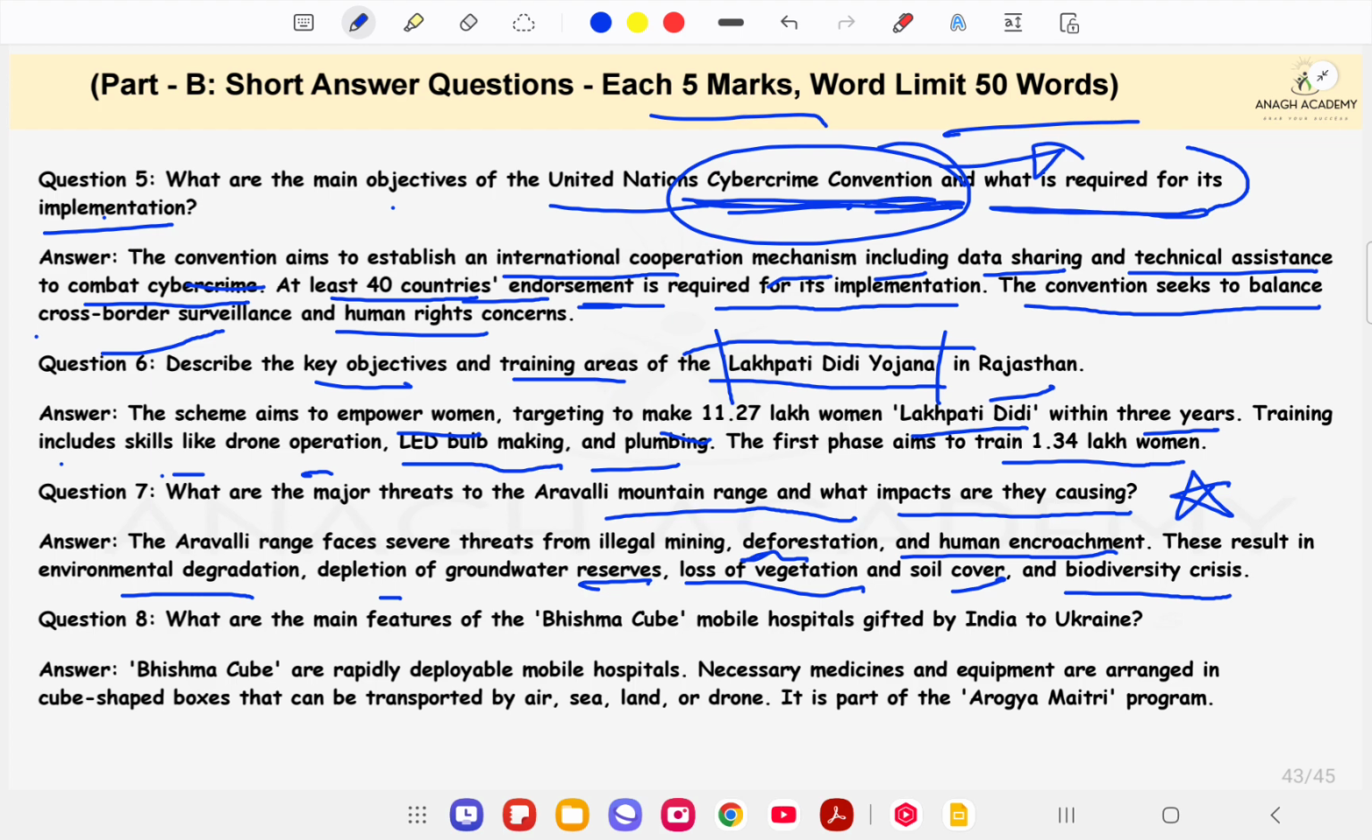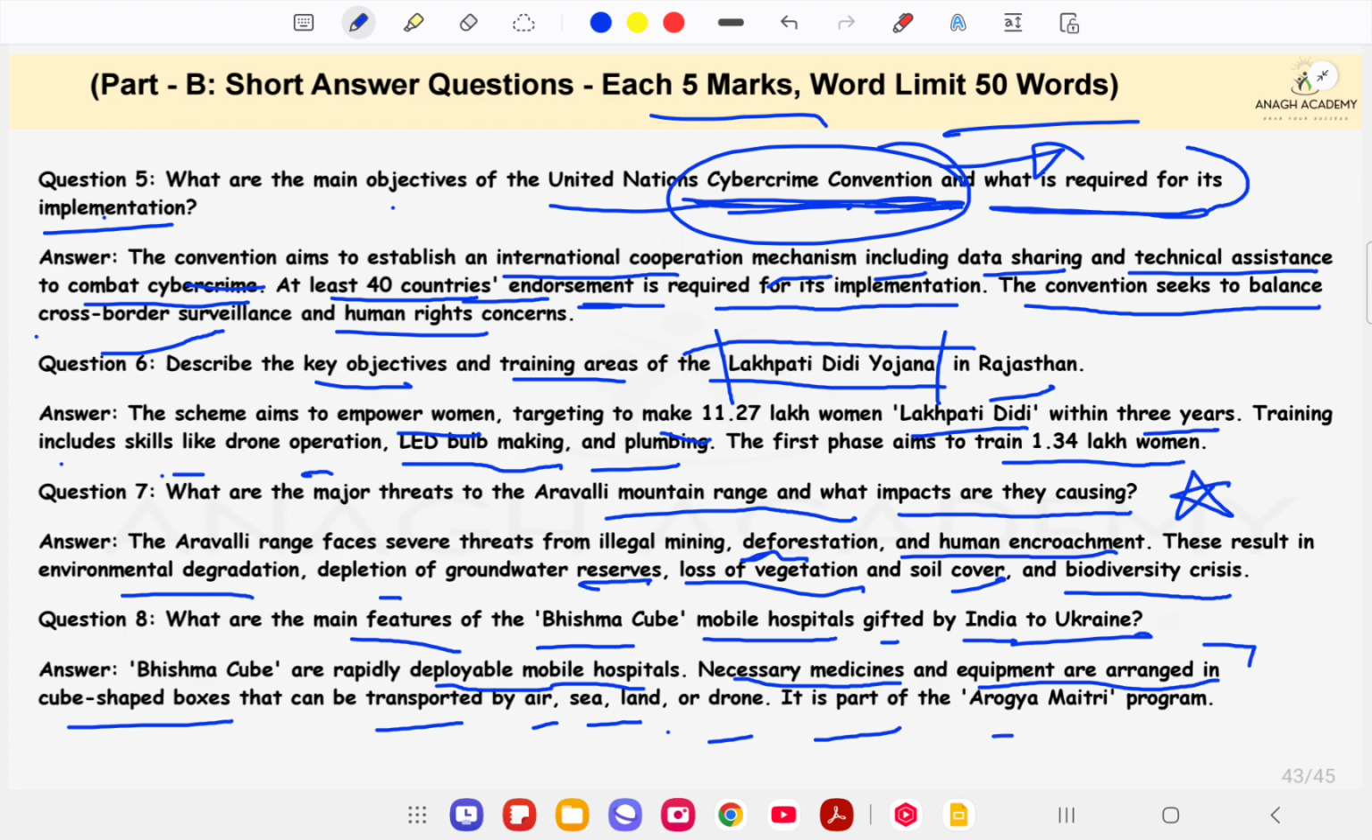Next question is: what are the main features of the Bhishma Cube? Bhishma Cube mobile hospital was gifted by India to Ukraine. The answer is: Bhishma Cubes are rapidly deployable mobile hospitals. Necessary medicine and equipment are arranged in cube-shaped boxes that can be transported by air, sea, land or drone. It is part of the Arogya Maitri program of the Government of India.